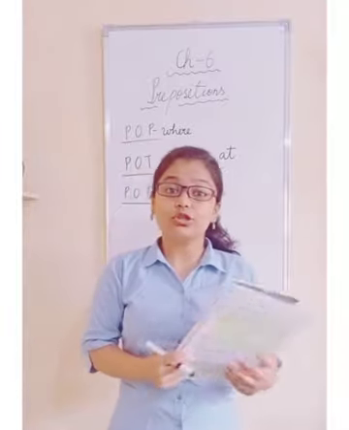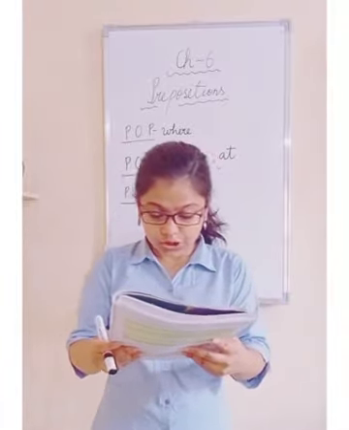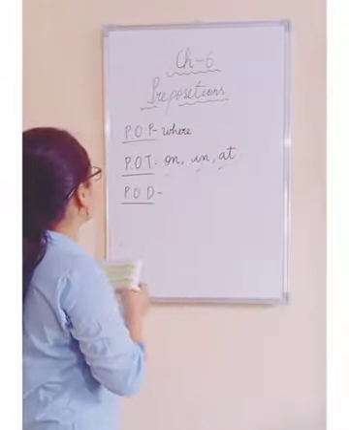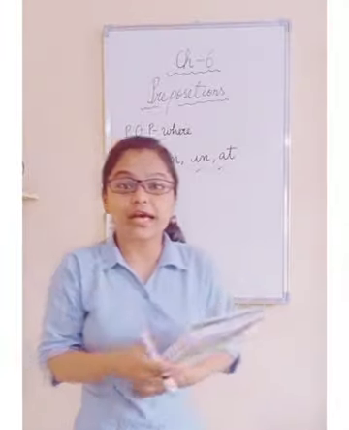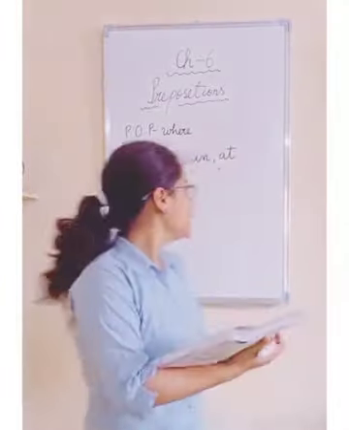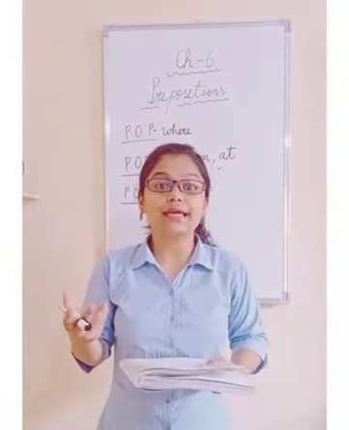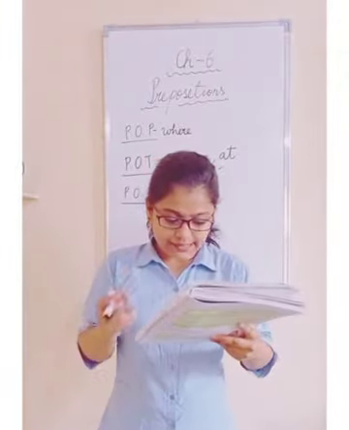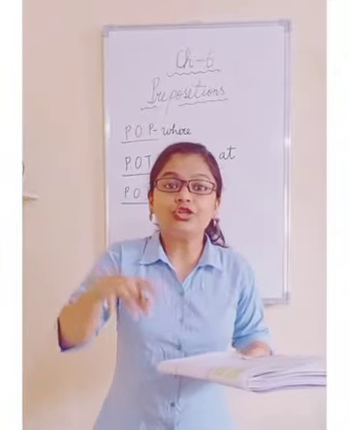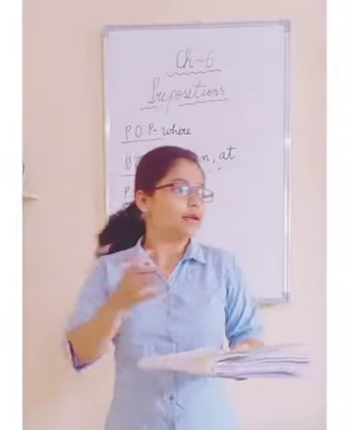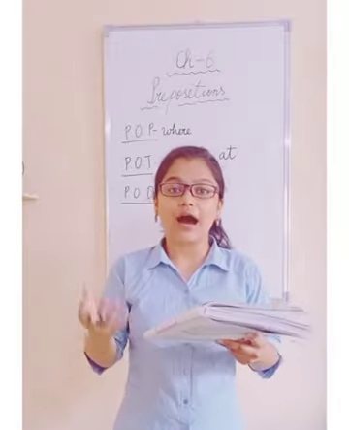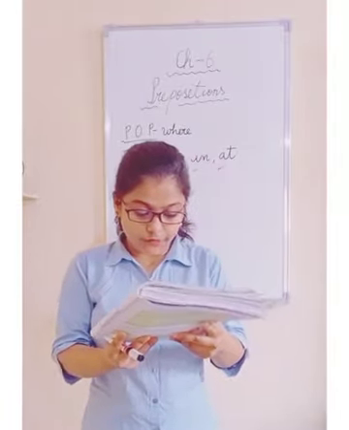So what is preposition of direction? Preposition of direction answers the question of where, which direction I'm talking about. The word direction itself tells you that I am asking about the direction. If I say through, into, over, right, left, all these are prepositions of direction.